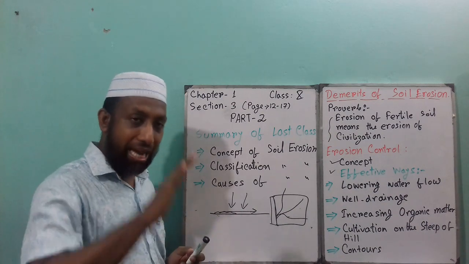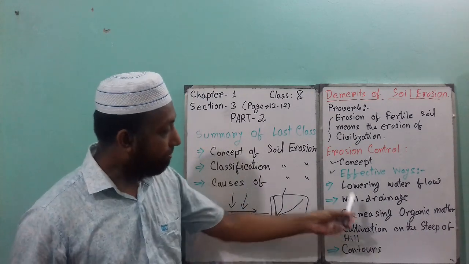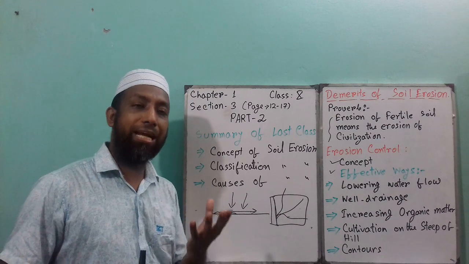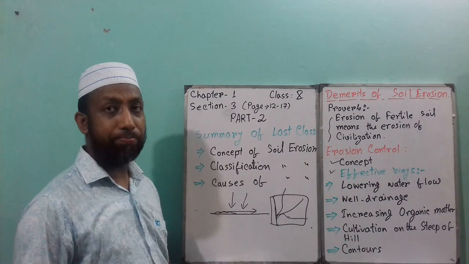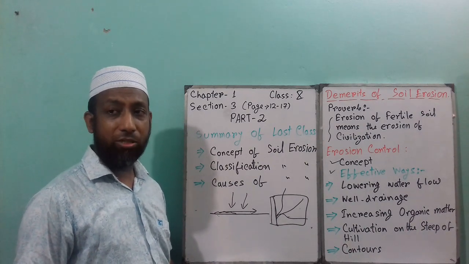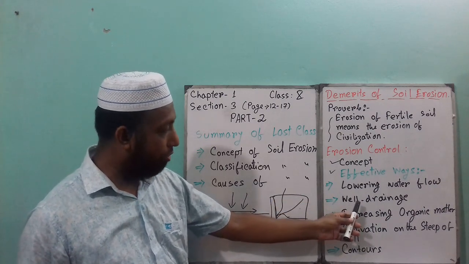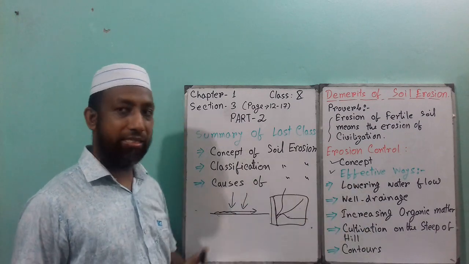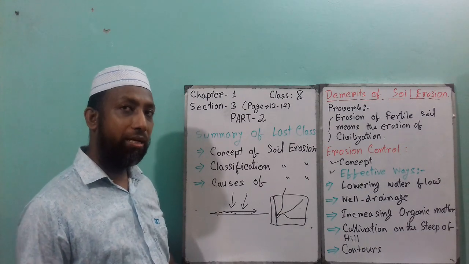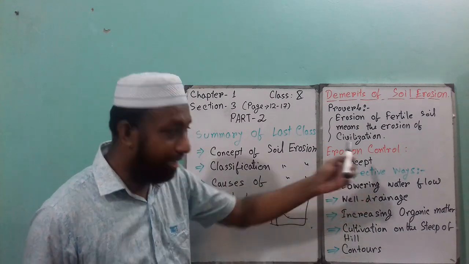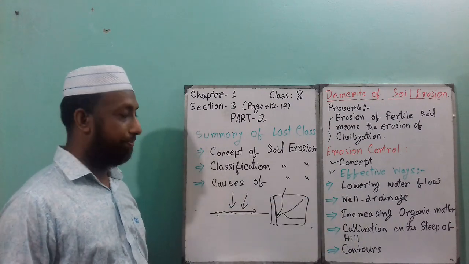So in that stagnant water condition, the soil will go from one place to another place. So that is called soil erosion. That is why we have to do the drainage. If we do the drainage system properly, then we can control the soil erosion. So this is another point, well drainage.